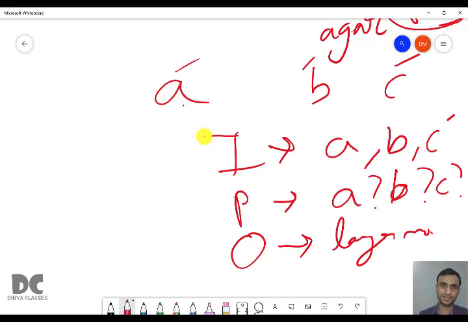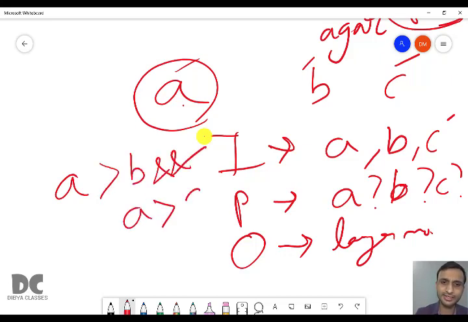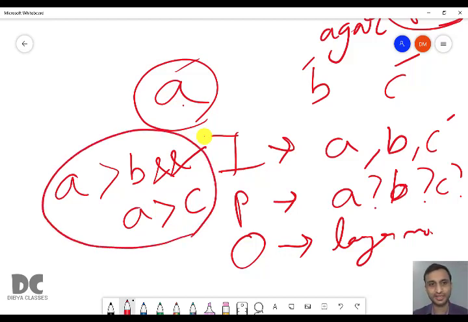One more number. So now we'll write the program for 3 numbers. When can you say that A is the largest one? When A is bigger than B and A is greater than C. So this is called a logical expression. A should be bigger than B and A should be bigger than C. Then only we can say that A is the largest.